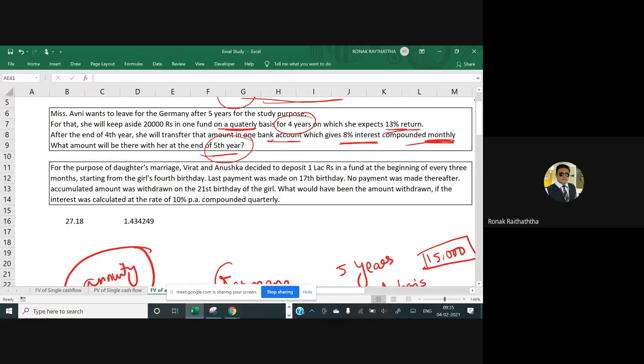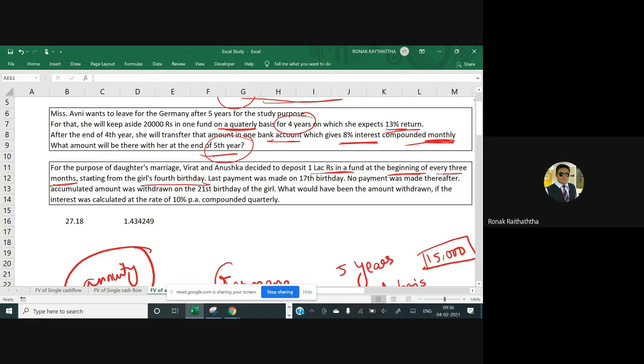For the purpose of daughter's marriage, Virat and Anushka decided to deposit 1 lakh rupees in a fund at the beginning of every 3 months. So that means at the beginning of each and every quarter, they will be investing the money, starting from the girl's fourth birthday. Try to understand this.